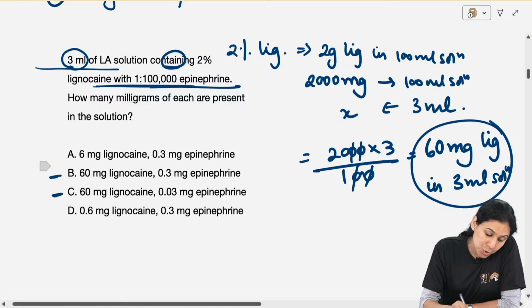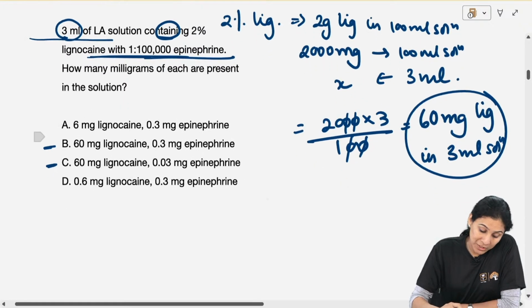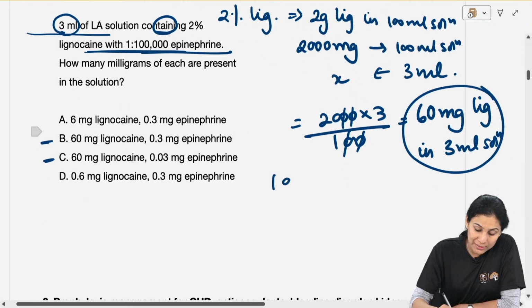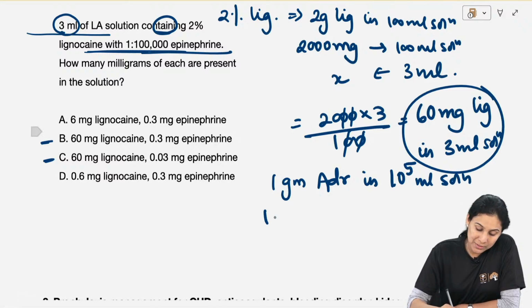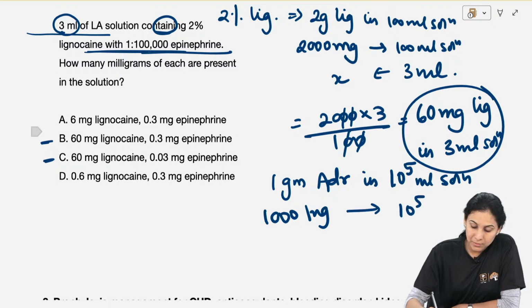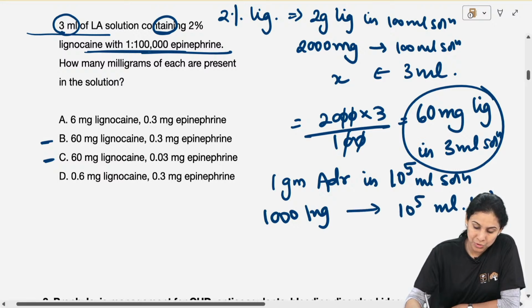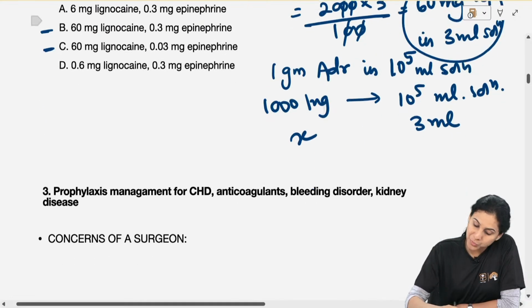Now 1:1 lakh epinephrine. 1:1 lakh means 1 gram adrenaline in 1 lakh ml solution. That means 1000 milligram in 1 lakh ml solution. So in 3 ml solution, how much will we have?